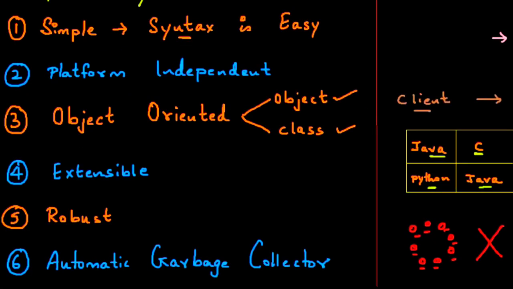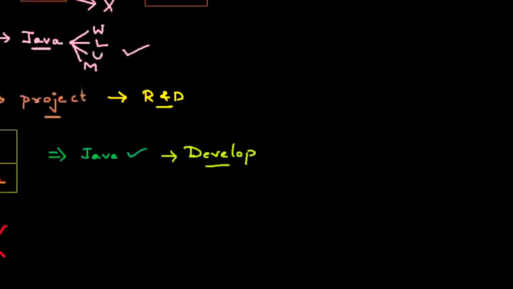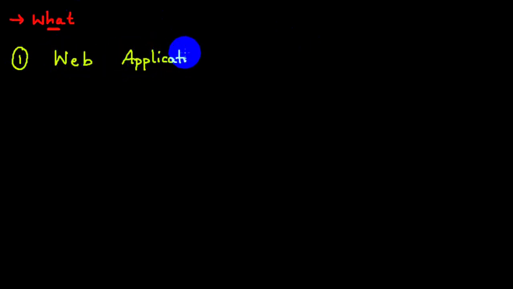Now, guys, we understood what Java is and why we are using Java, right? Now, sir, what kind of applications can I develop? I will tell you. With the help of Java, what type of applications can I develop here? First, you can develop web applications. Second, you can develop business applications as well.